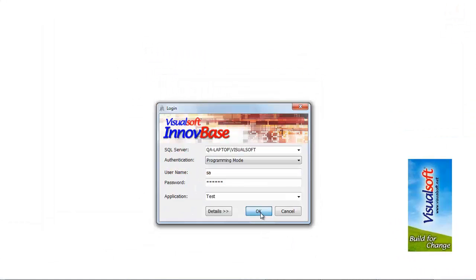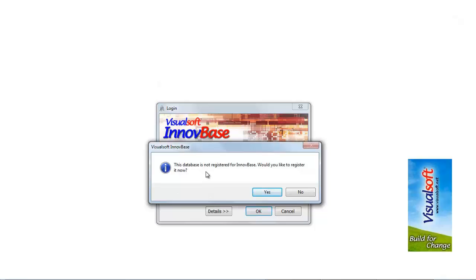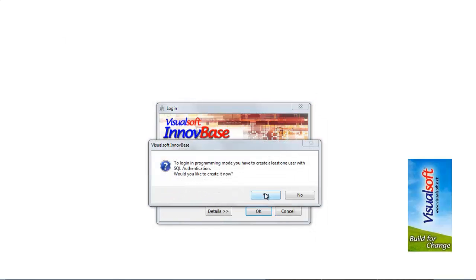A message is displayed saying this database is not registered for InnovBase. Would you like to register it? Select yes. Another message is displayed saying to log in programming mode, you have to create at least one user with SQL authentication. Would you like to create it now? Yes.